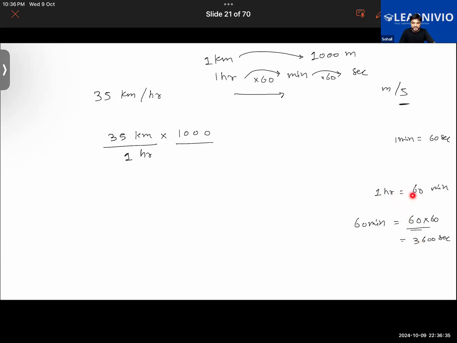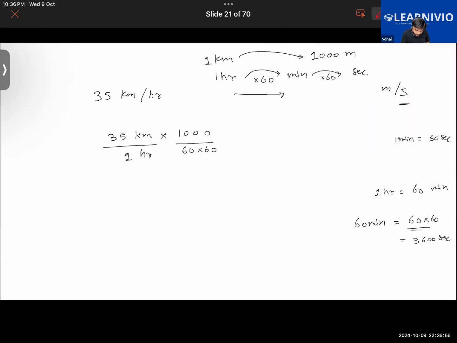First we converted this into minute, so in minute we got 60 minute. We know 1 minute equals 60 second. So if there are 60 seconds in 1 minute, in 60 minute how many seconds will there be? I'm going to simply multiply it, so here we have multiplied it with 60 two times.